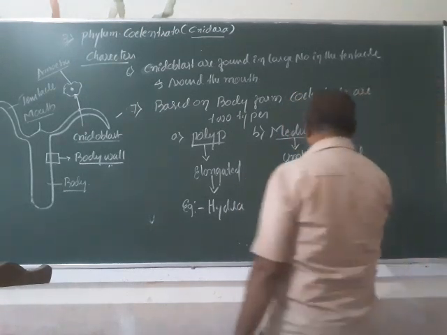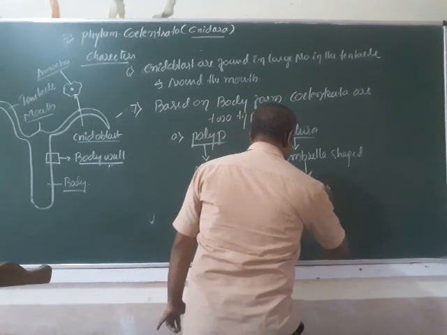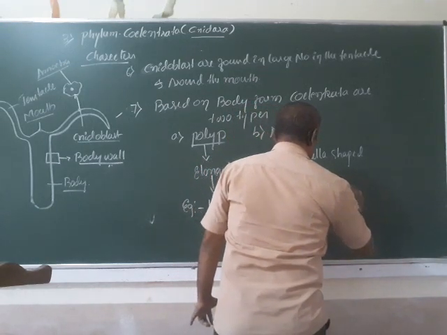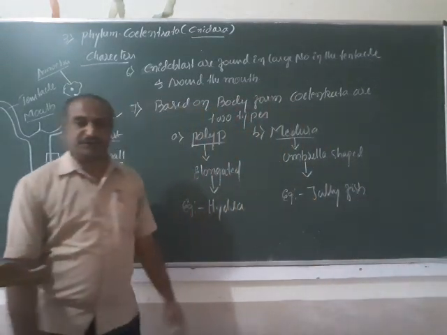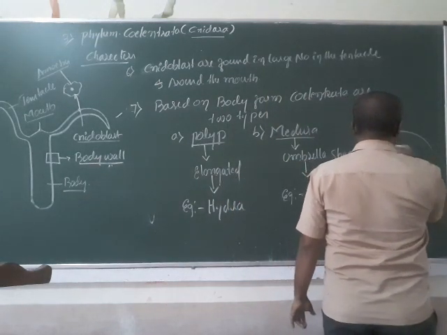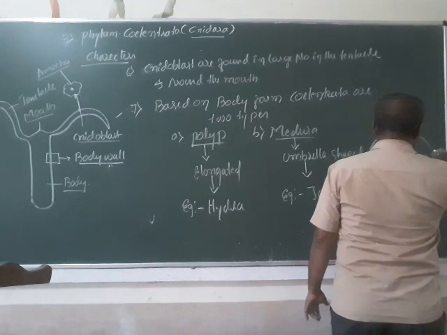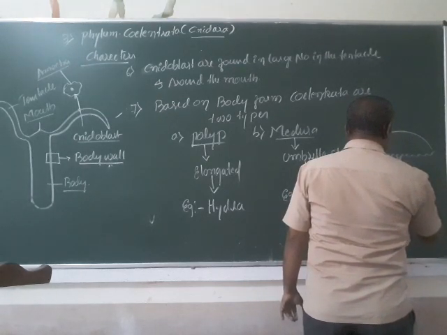The best example for the umbrella shape is the jellyfish. You know very well how the jellyfish is. It will be like this, and it has a boundary, and here you can have a short stalk-like structure.